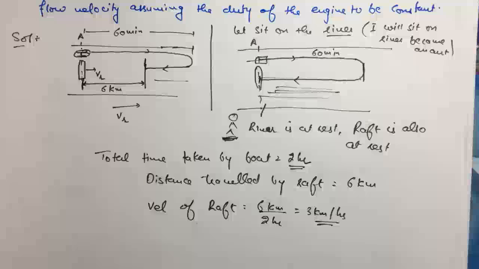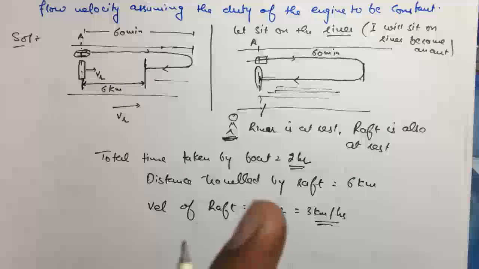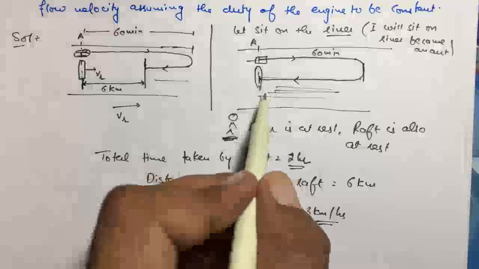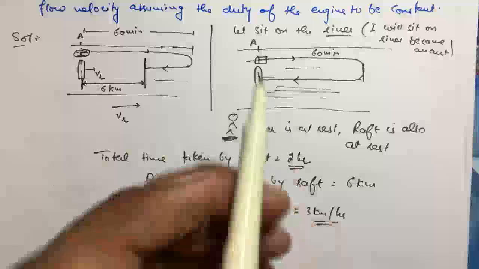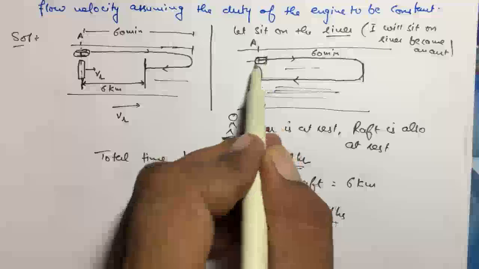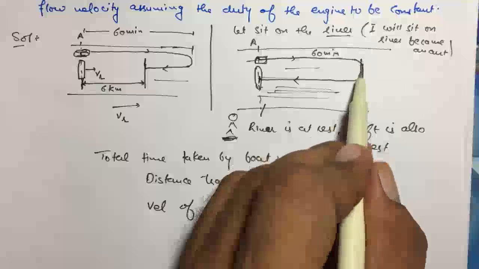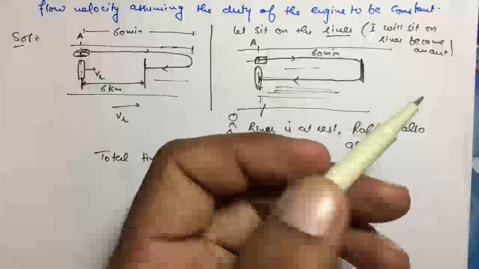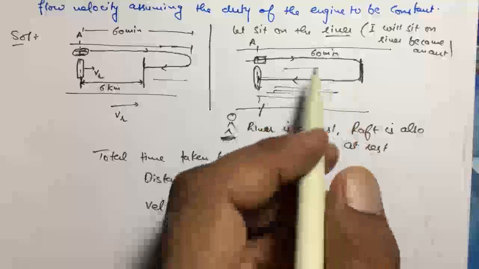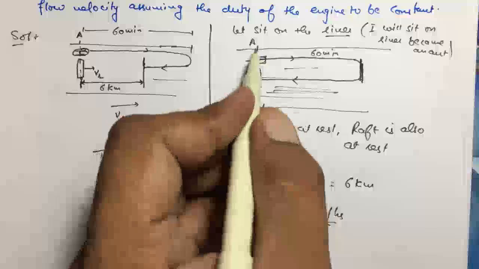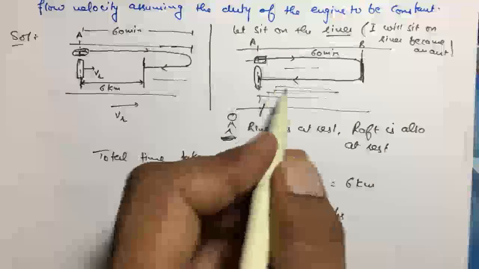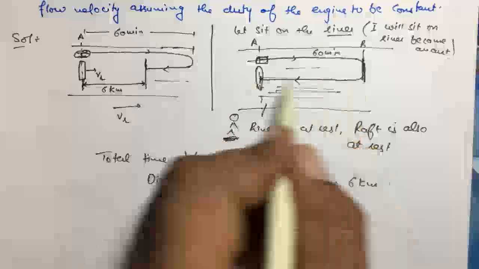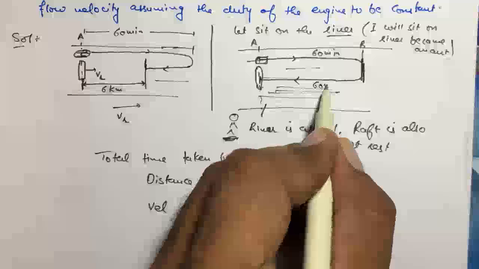This is a very easy question if we go by the river frame. In the river frame, the river will stop flowing for this interval of time, and the boat will go downstream for 60 minutes. I am saying downstream, but the river is not flowing, so the boat will move from A to B for 60 minutes, and if the river is at rest, it will meet the raft here again and come up in 60 minutes.